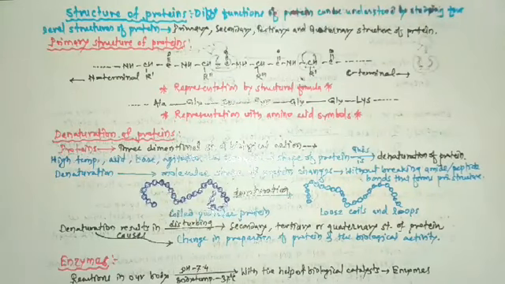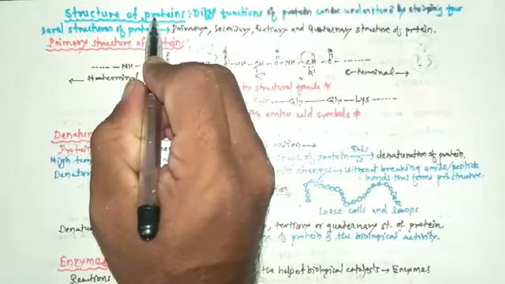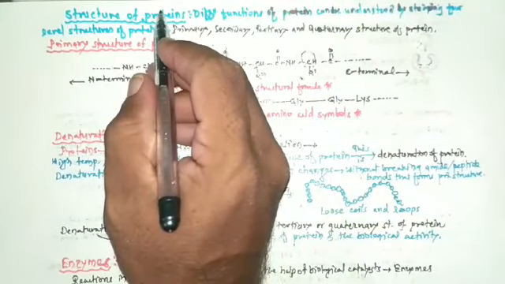Then we also studied peptide bonds and types of proteins. Today we are going to study the next article, and that article is structure of protein. So let's study the structure of proteins.